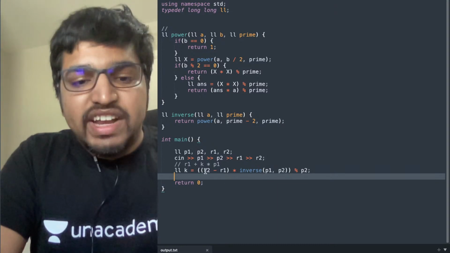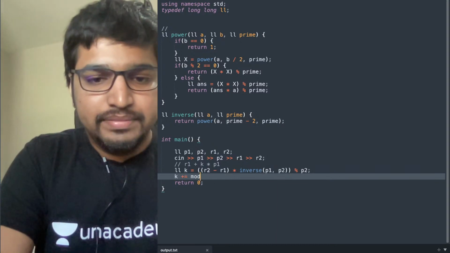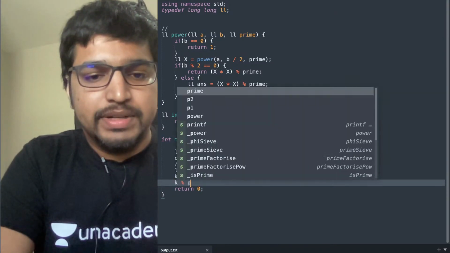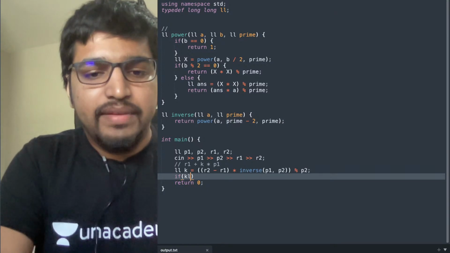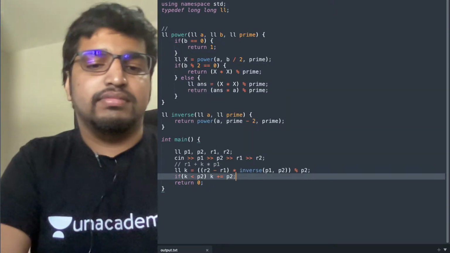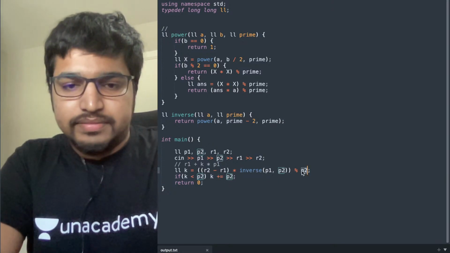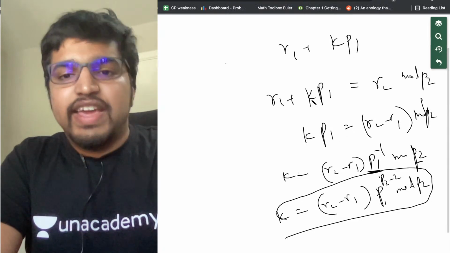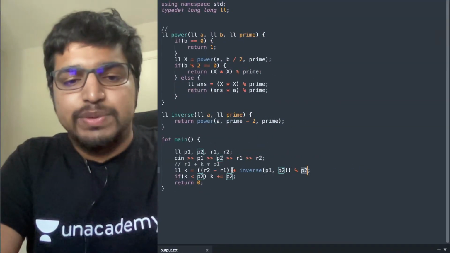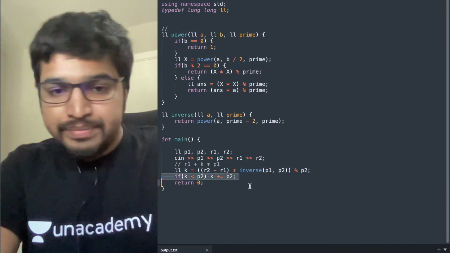But k can be negative because of r2 minus r1, so we'll write k modulo equals p2, and if k is less than 0, k plus equals p2. If k is incremented by p2, it's not going to change anything, that's why we take the actual modulo. Got it?